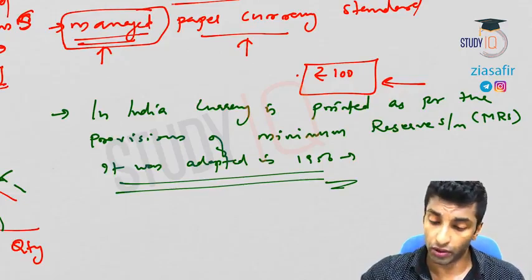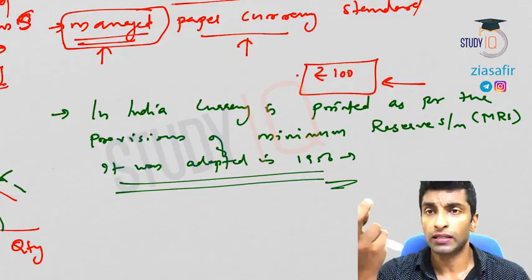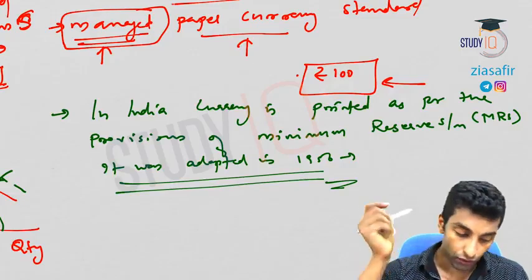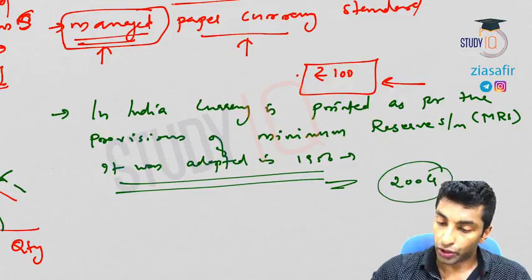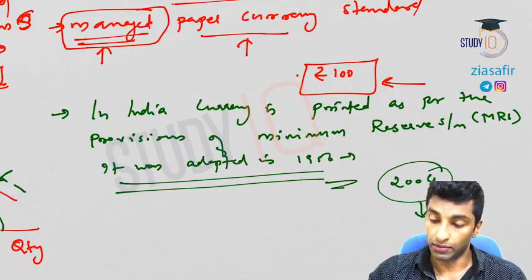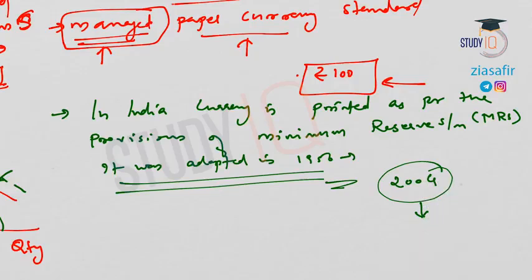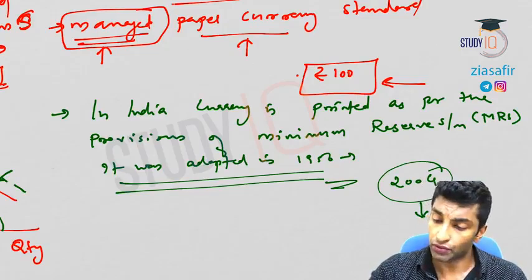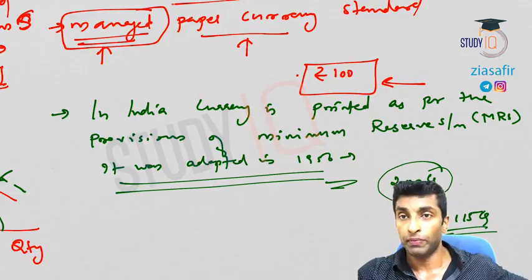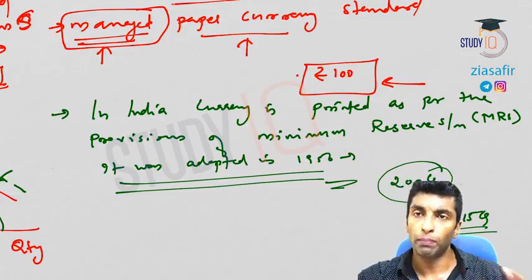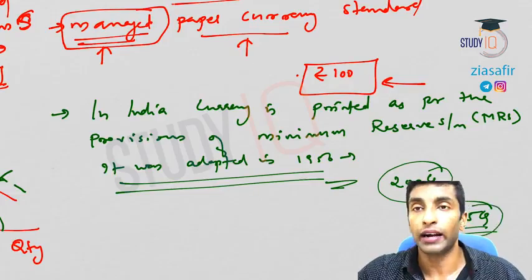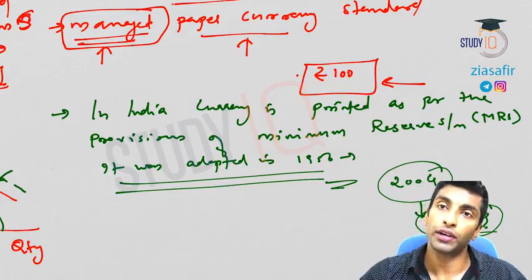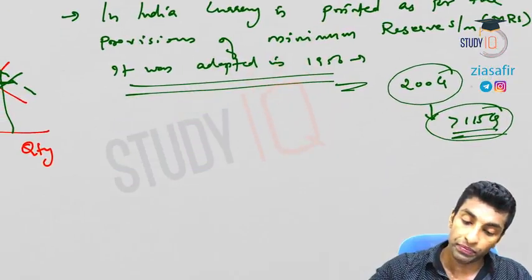Now, instead of the proportional reserve system, we are going for the minimum reserve system. Minimum reserve system means, subject to some minimum requirement, that is 200 crore is what you need to keep with RBI. This 200 crore can be in the form of gold or foreign securities, out of which the compulsion is 115 crore should be in terms of gold. The 200 crore can also be completely gold, but 115 should be minimum gold and the rest in foreign securities. Subject to this minimum condition, you can print an unlimited amount of currency. That is what the minimum reserve system is.